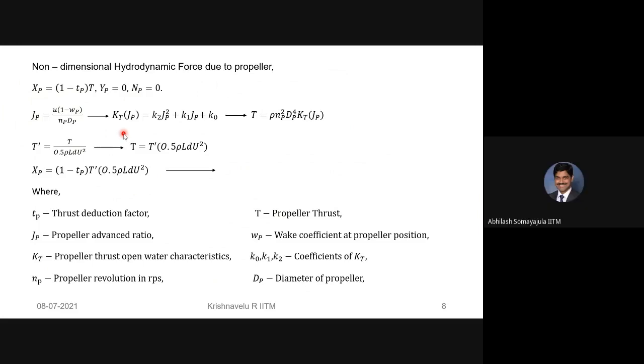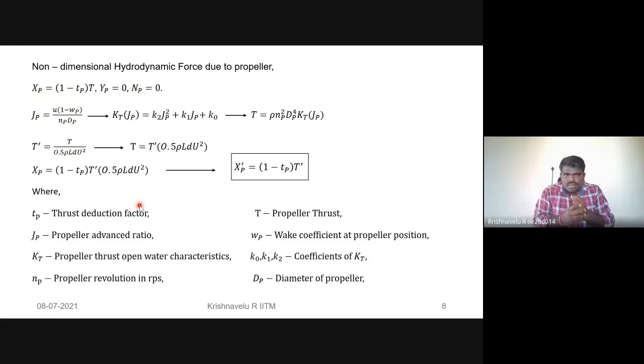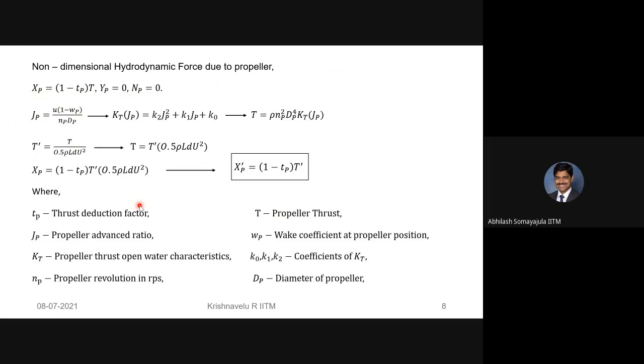Krishna, hello. I would like to see two questions answered. One is this thrust deduction factor, correct? t_P. Yes. And the other is w_P, which is the wake fraction. Yes, sir. Why do we need two factors, t_P and w_P? Why are they required?